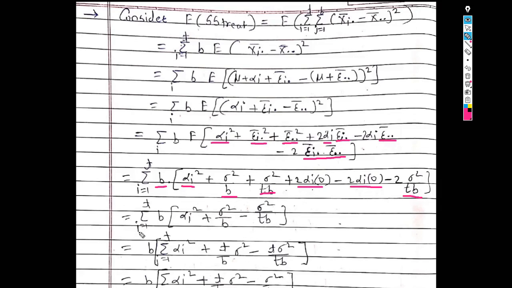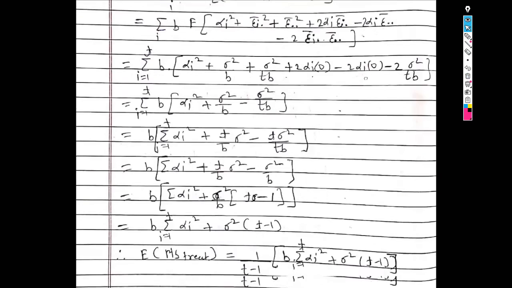So in the next step we get summation over i into B in bracket, alpha i square is as it is, plus this sigma square upon B and this sigma square upon TB, minus this 2 times sigma square upon TB is minus sigma square upon T into B. Now take this summation inside the bracket. So we get B in bracket summation over i alpha i square plus sigma square upon B, which is a constant term, so summation over i can be written as T. So we get T upon B into sigma square minus here also we get T into sigma square upon T into B.